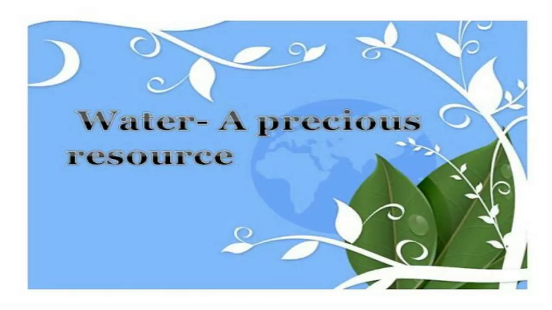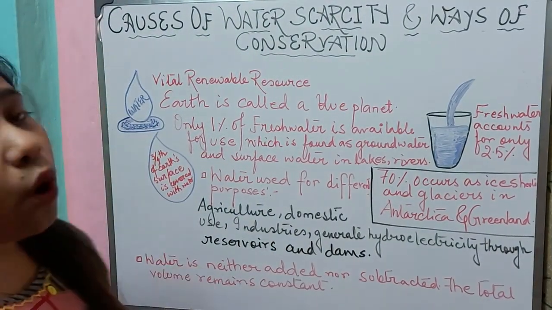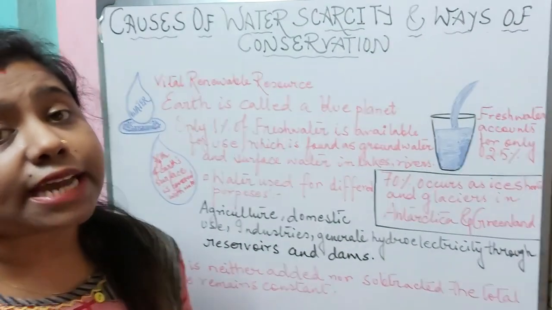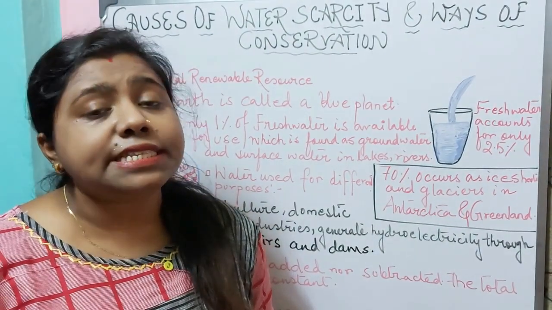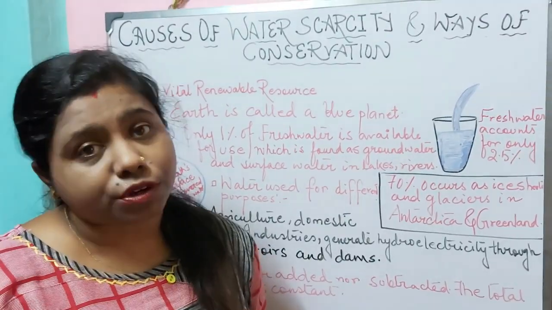We know it is a precious resource and it is very useful for the sustenance of life. We all know that Earth is called a blue planet. Why is Earth called a blue planet? Because 3/4 surface of the Earth is covered up with water. That means 71% of the Earth's surface is covered up with water.